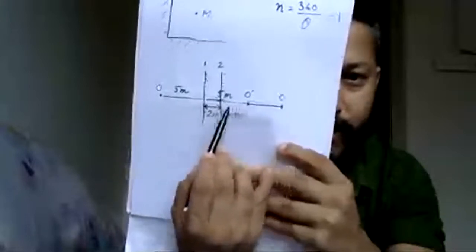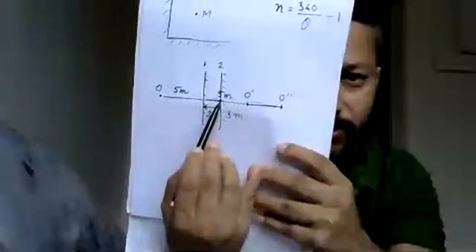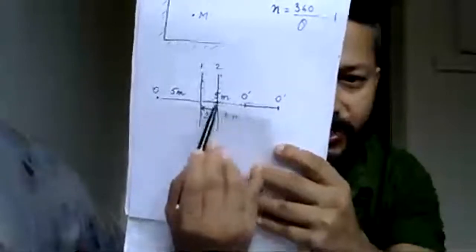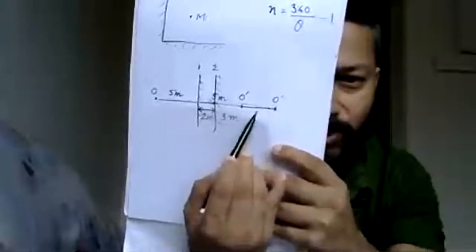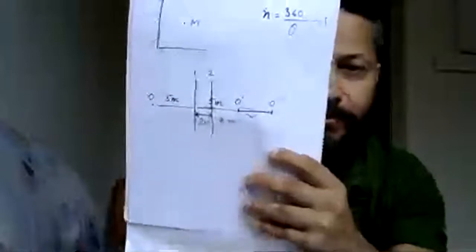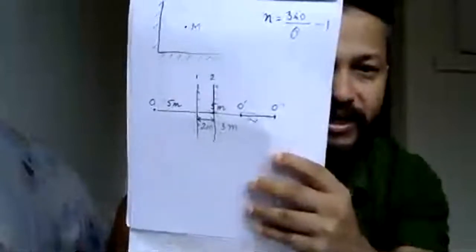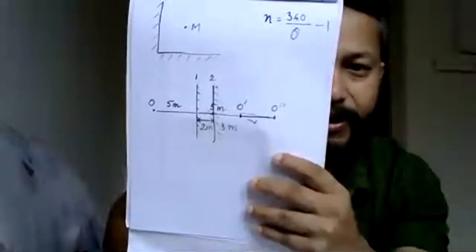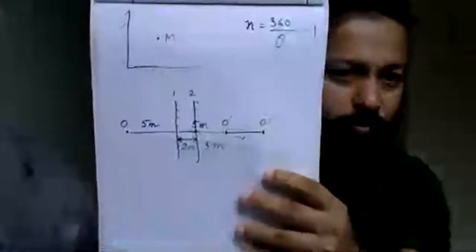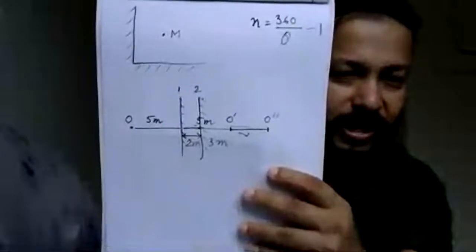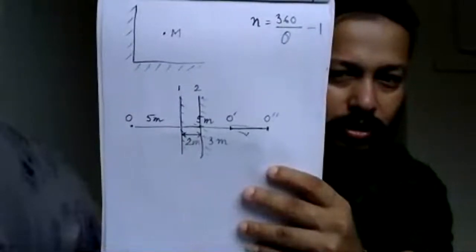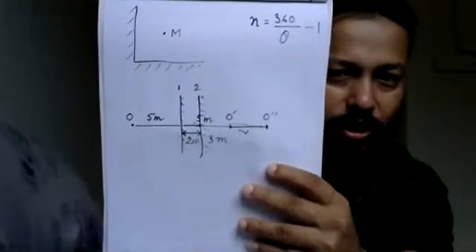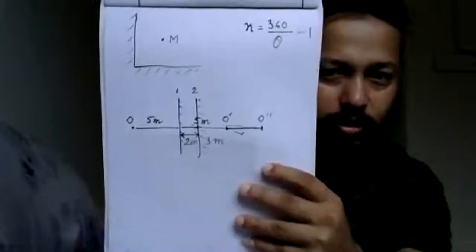So this complete one is 7, but this one is 3. 7 minus 3 is 4. So 4 meter is the distance between the first image and the second image. Try to understand, all of you. It's not difficult at all.